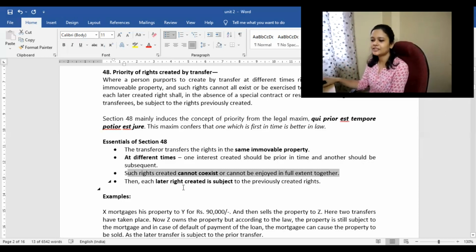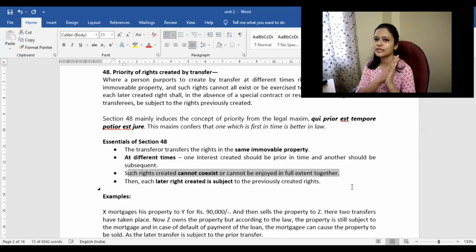Then each later right created is subject to the previously created right. The previously created right will prevail, but the later one will not prevail; it will be subjected to that particular right. Maybe there was a condition imposed that, okay, fine, I'm creating this lease deed, but within one month you need to get the deed registered, and if you don't, the property would revert back to the owner.